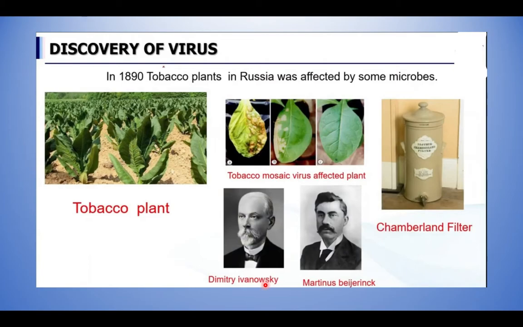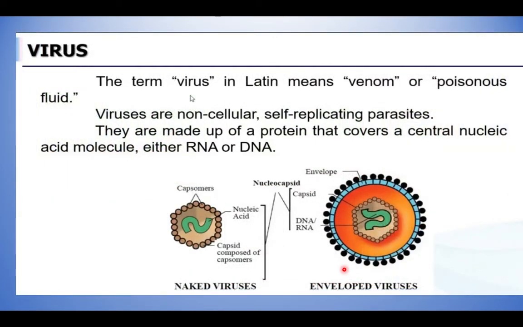They came to know about the virus. This is not given in your textbook, just additional information. Only after the 1890s did people come to know about the virus, and this is really a very dangerous virus. The word virus in Latin means venom. Venom means poison, or poisonous fluid. That is the exact meaning in Latin for virus.